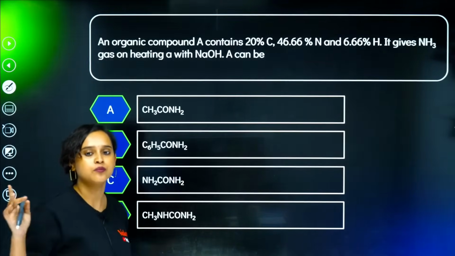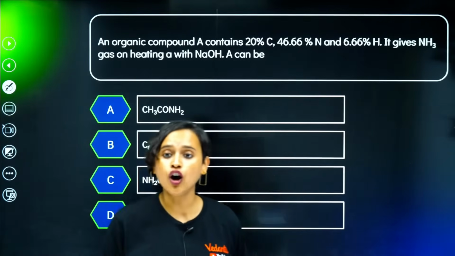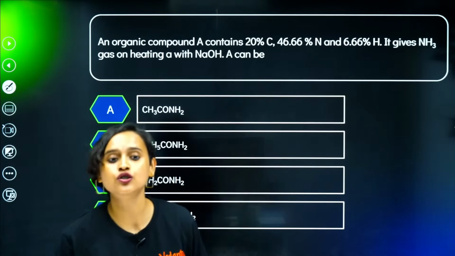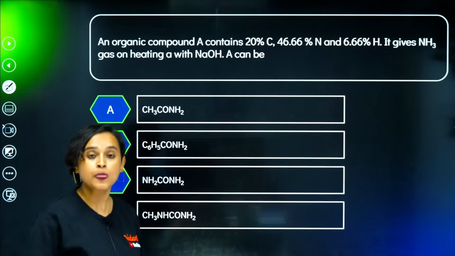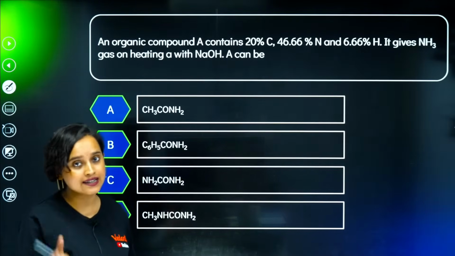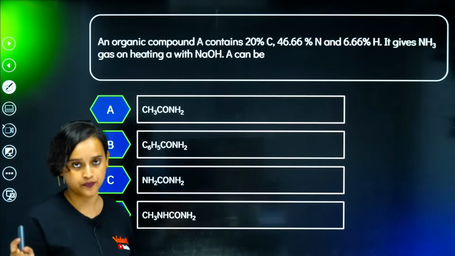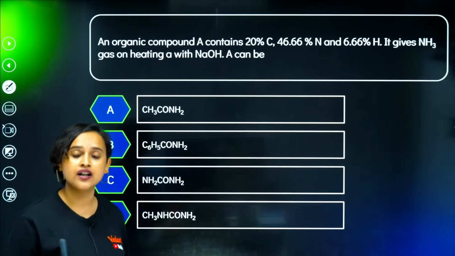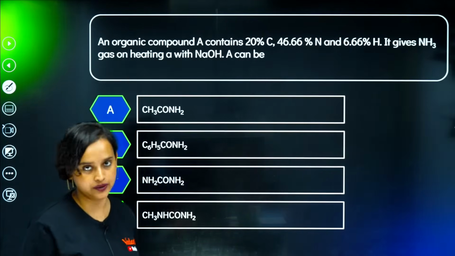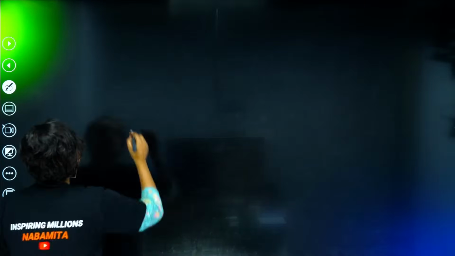Moving on from here everyone, an organic compound contains 20% C, 46.66% N and 6.66% H. It gives NH3 gas on heating with NaOH. Let's calculate this. Let's assume that our total weight is 100 gram.